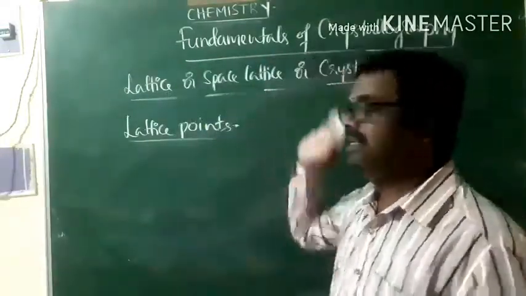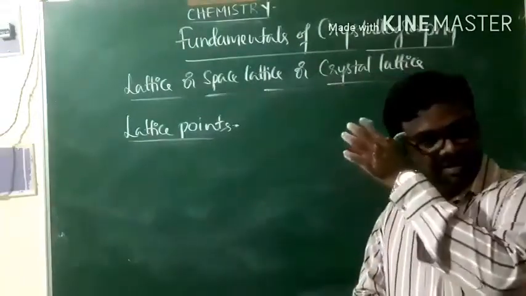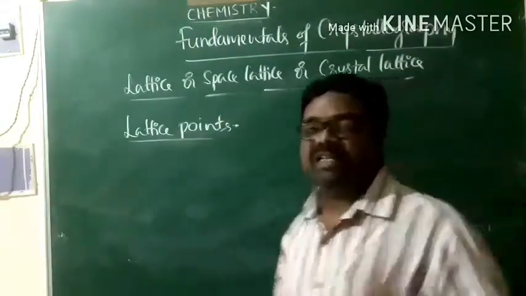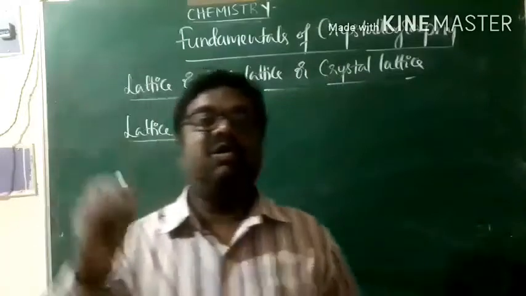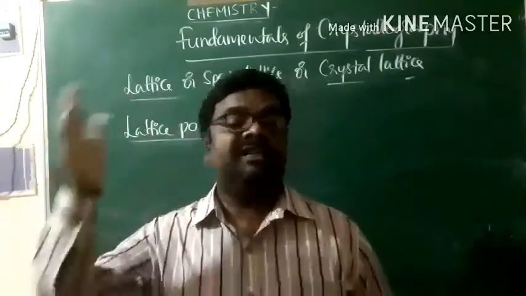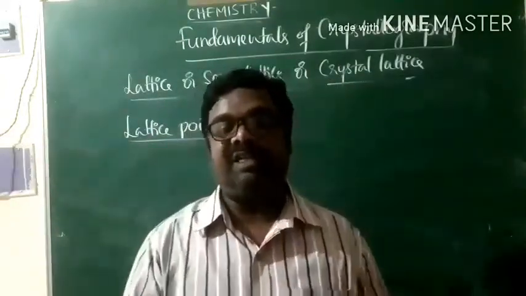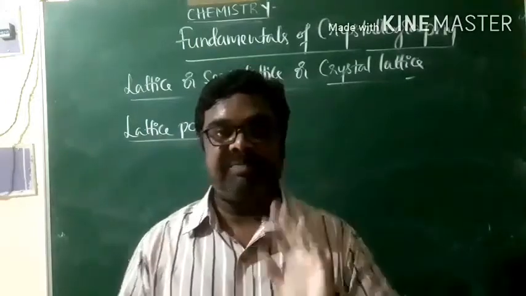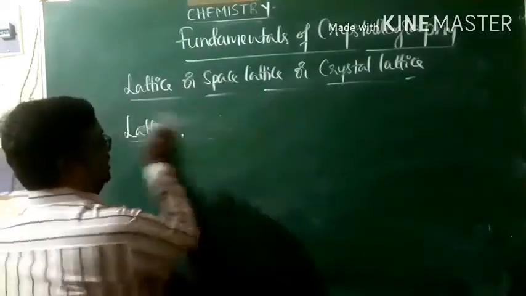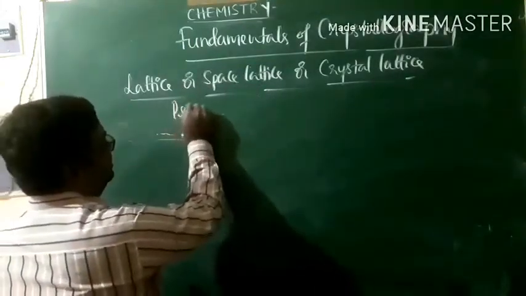That is what we call crystal lattice, or simply lattice, or space lattice. If you want to call any arrangement a crystal lattice, it should exhibit certain properties. We'll see the properties of the lattice.